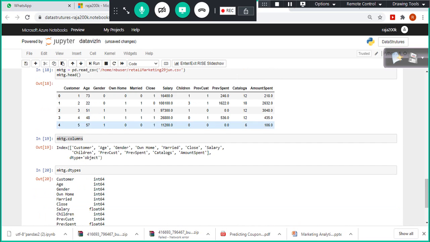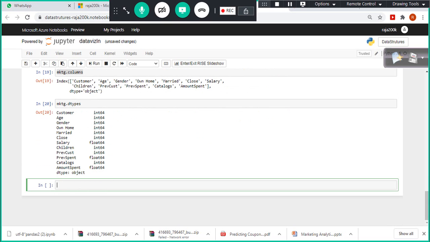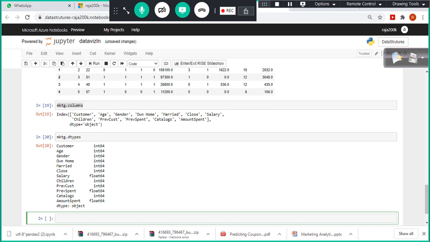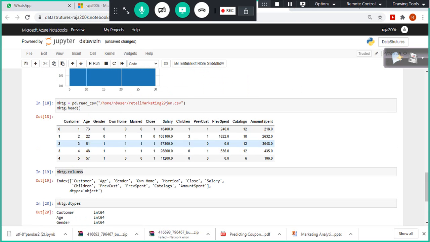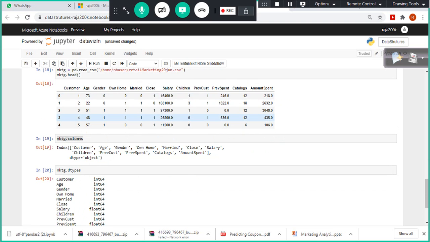Now I'm looking at the data types for these columns. Customer is integer data type and float. We can see the combination of integer and float here. All right. Okay, fine. Integer and float is here, and the age is, yes, an integer type, and customer ID something other. Okay, so now these are called your demographic information: age, gender of the customer, whether they own the house or not, and married customer or not, and whether they have children or not.